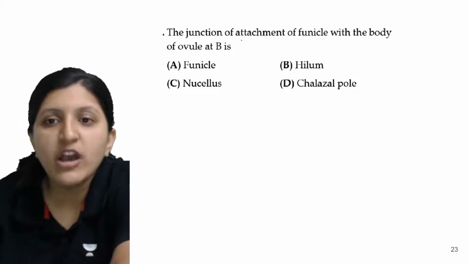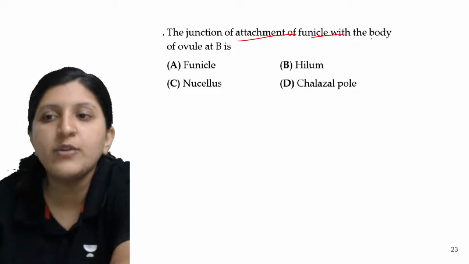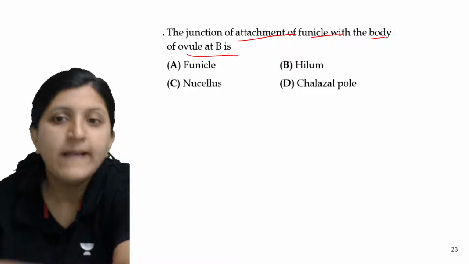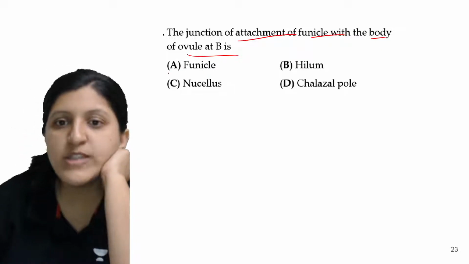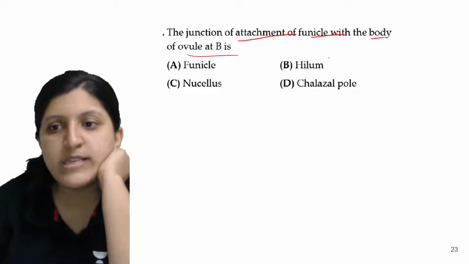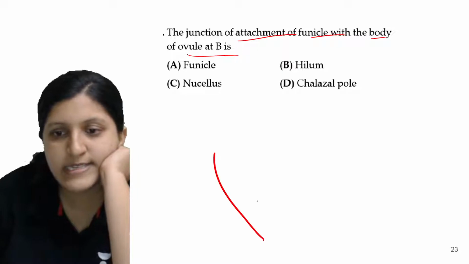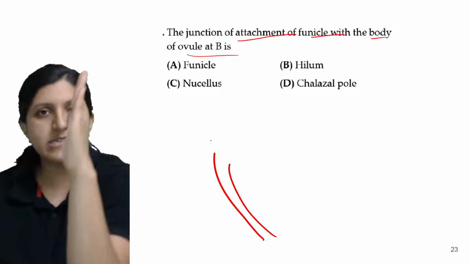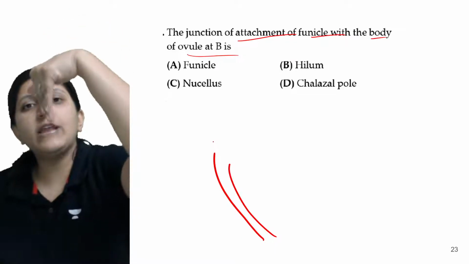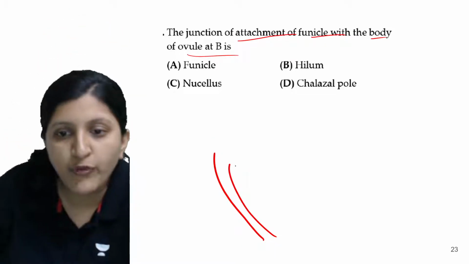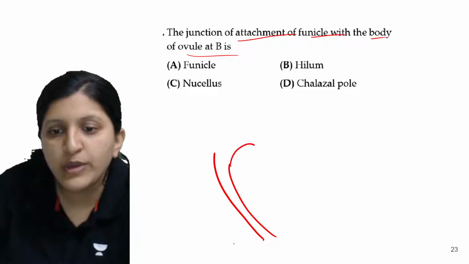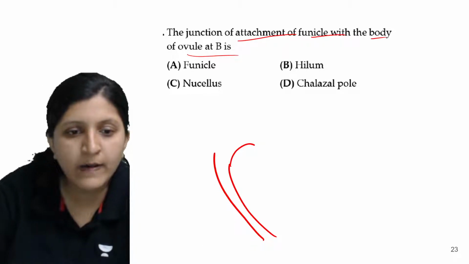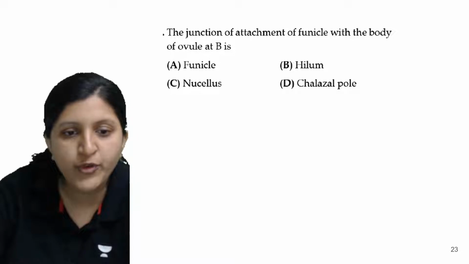Now the junction of attachment of funicle with the body of the ovule, that is at B, is: funicle, hilum, nucellus or chalazal pore. So let's say this is an anatropous ovule, which is nothing but an inverted ovule. Let's say this is the ovule, and now it is inverted like this. So you can see the inversion with respect to the ovule body formation.